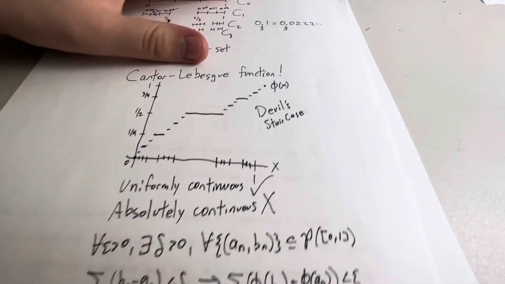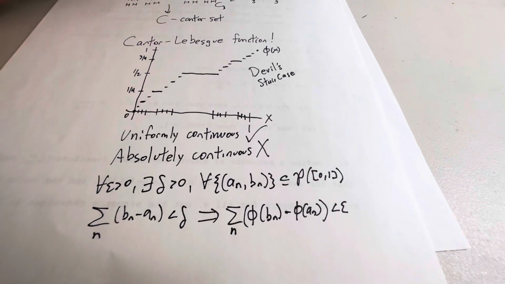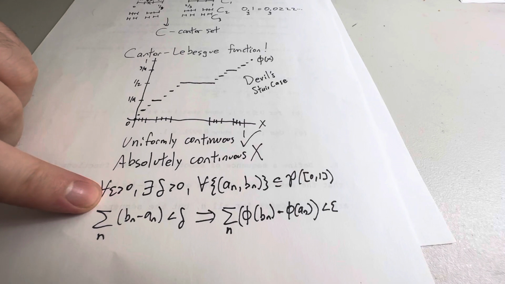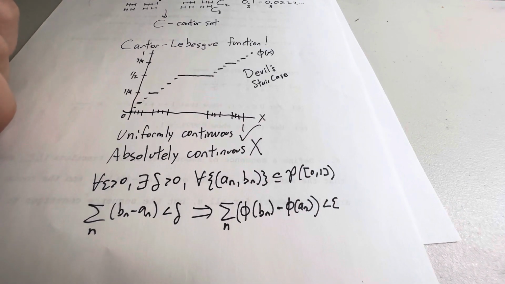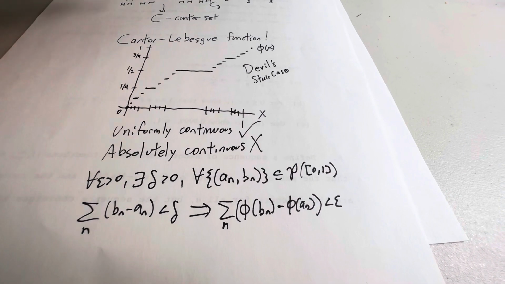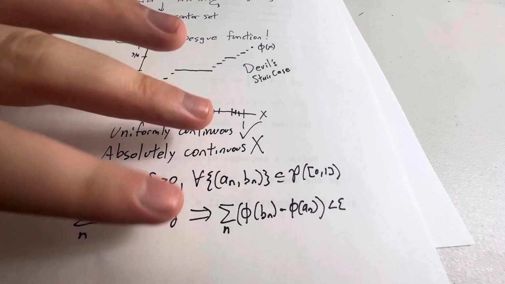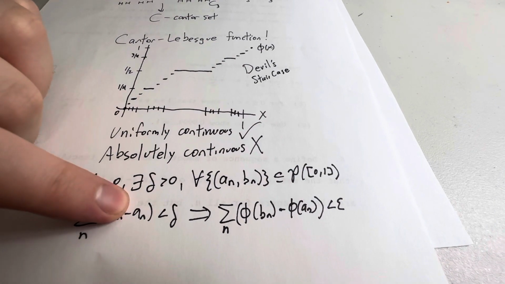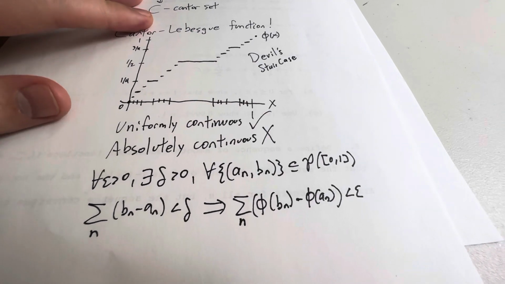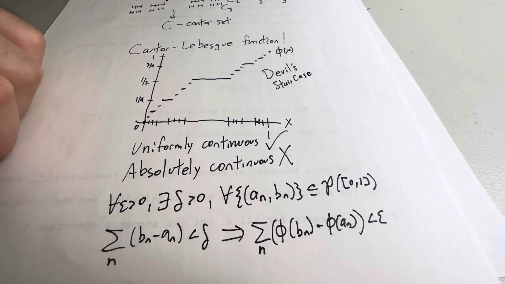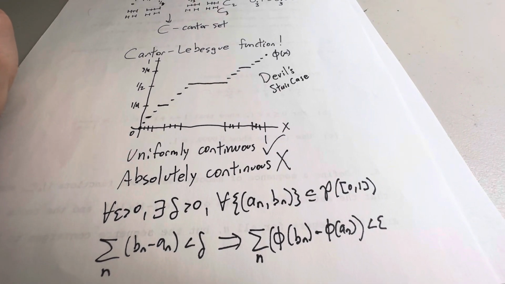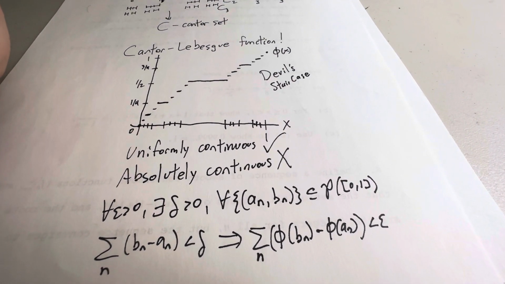And to show something's absolutely continuous, you show it satisfies this definition. So to show that it's not absolutely continuous, you can just find an epsilon and a collection of intervals where this property does not hold, so that the hypothesis is satisfied, but this sum is greater than or equal to epsilon. And it's not too hard to show. You can pick some nice intervals to show that it all falls apart. So this is the Cantor-Lebesgue function.